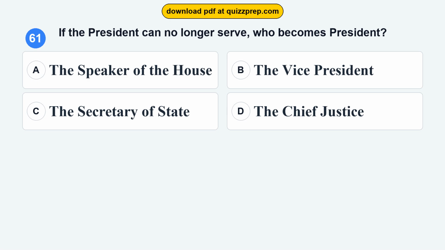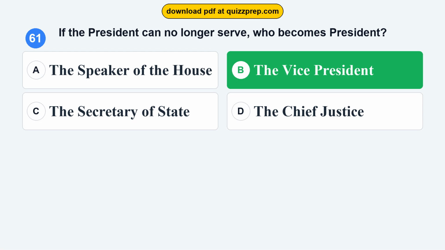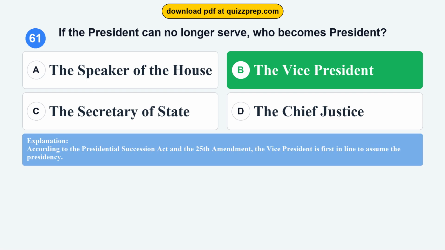Question 61. If the president can no longer serve, who becomes president? Option A, the Speaker of the House. Option B, the Vice President. Option C, the Secretary of State. Option D, the Chief Justice. The correct answer is option B, the Vice President. According to the Presidential Succession Act and the 25th Amendment, the Vice President is first in line to assume the presidency.